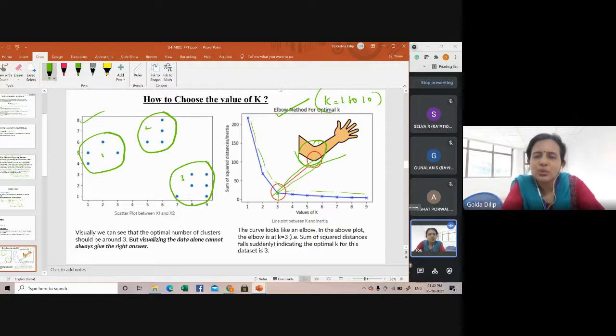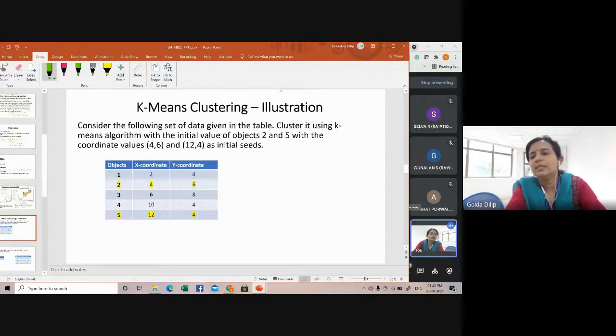This is one of the methodologies being used, but for academic purposes, when we use the k-means clustering algorithm, k will always be provided to you, that is, how many clusters are to be formed. Okay, so now let's take an illustration.